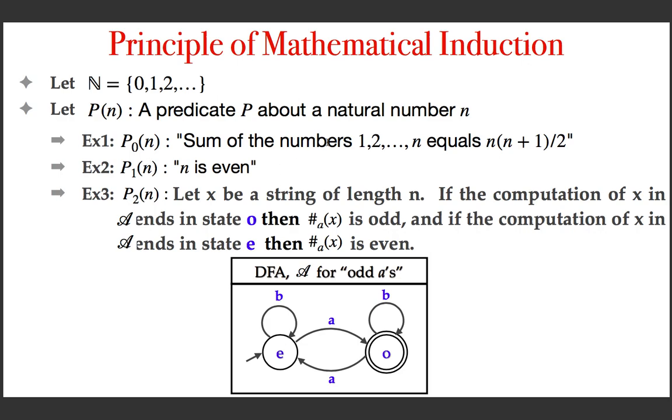So this is not a correct sentence. If you can find any natural number for which the sentence is false, then the claim is wrong. And to prove whether a claim or a predicate on natural numbers is true or not, you can use the principle of mathematical induction. That is the only thing that you should please remember.